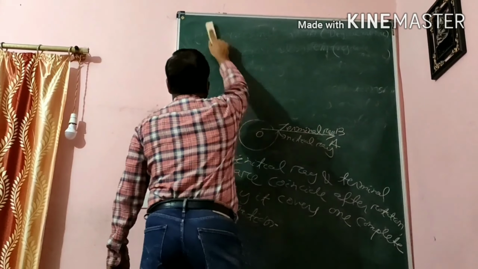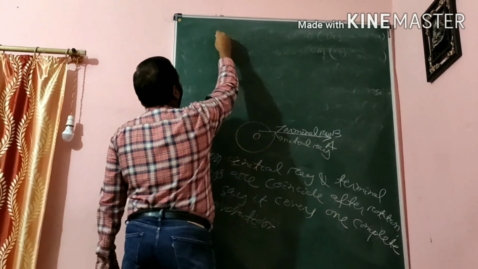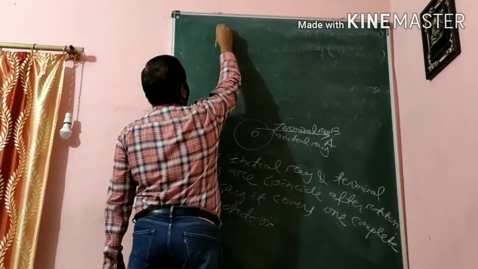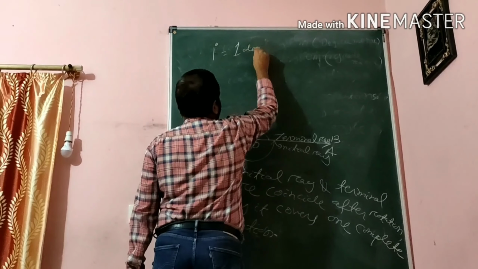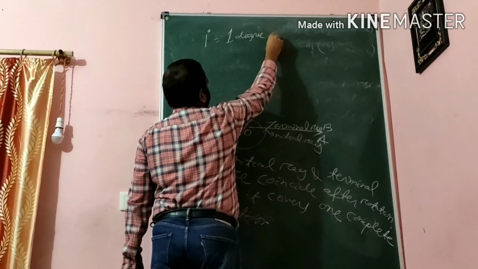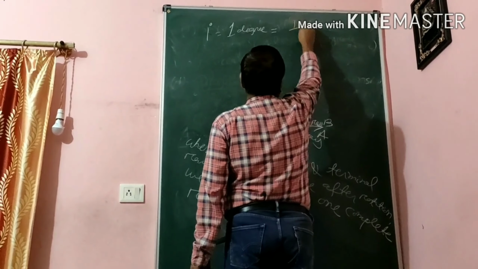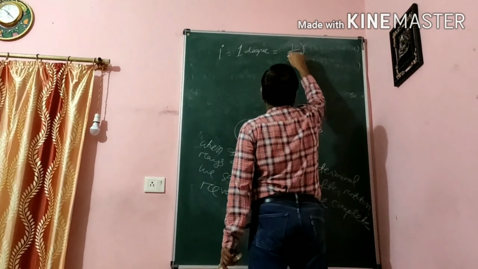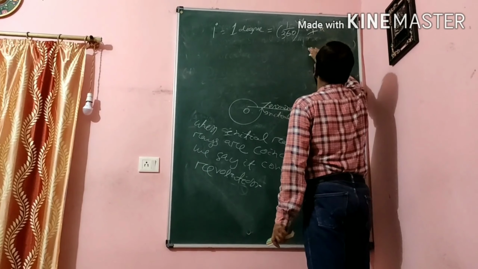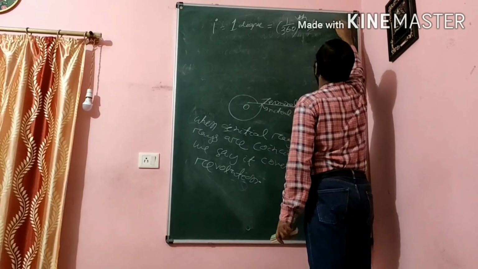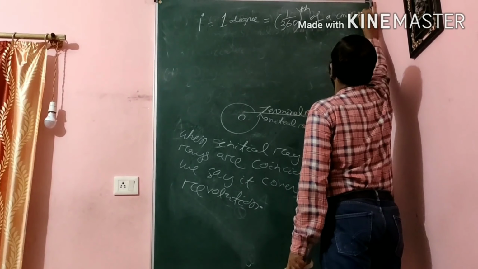So we can write 1 degree, the notation is like this, 1 degree, equal to 1 by 360 of a complete revolution.